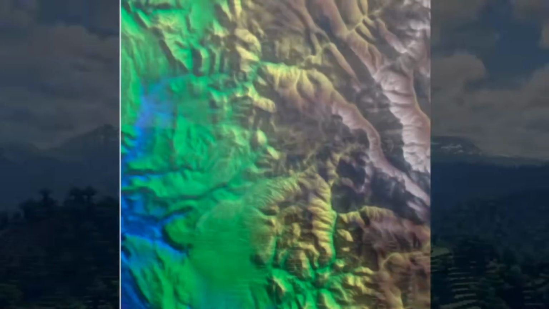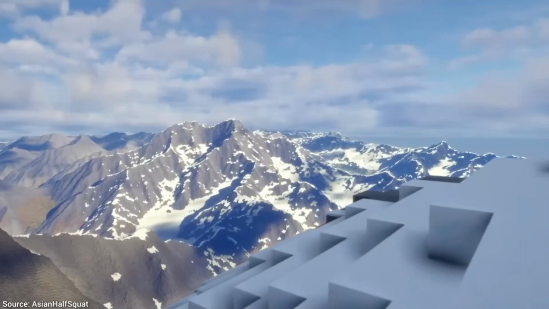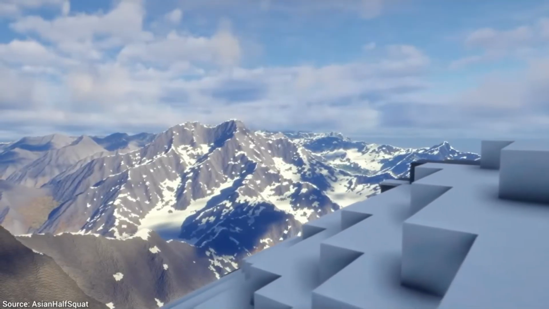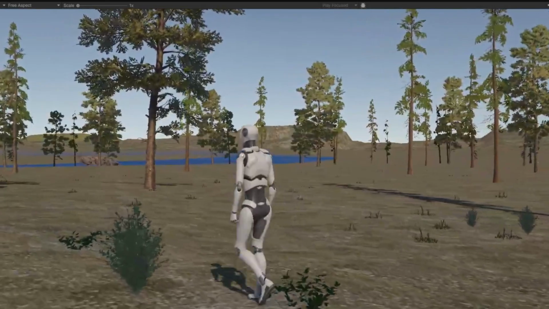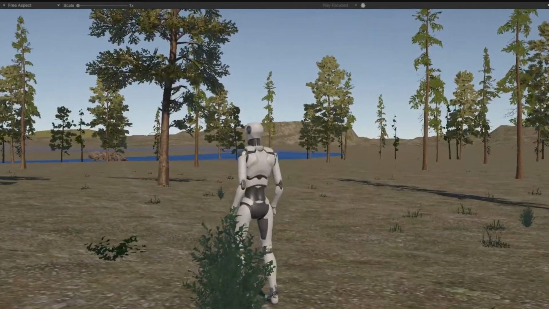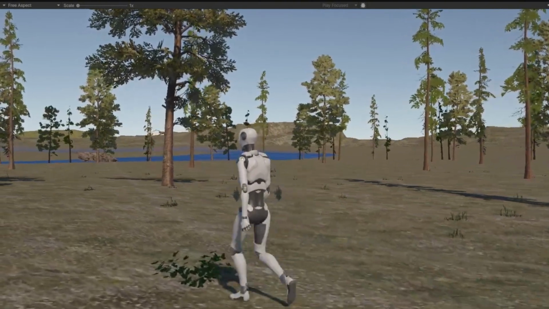So for the next weeks, I'll be working on porting this code into something that can run on Unity, and then replacing the world height map with this one. And you will see the results in my next video. I think this will take less than a month or so.